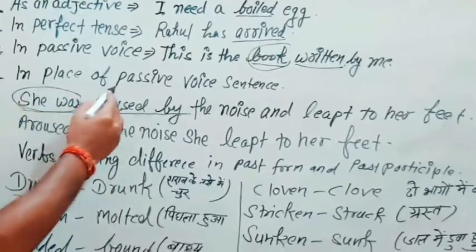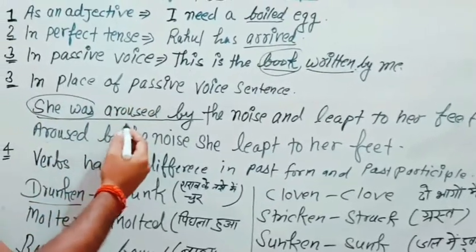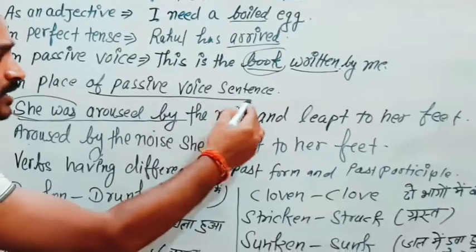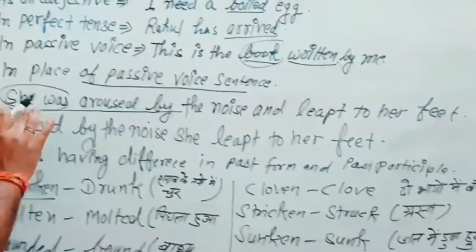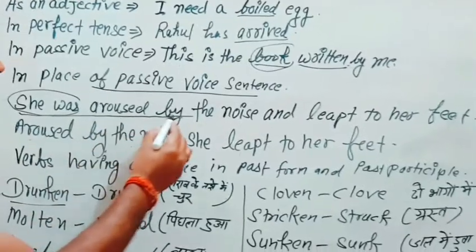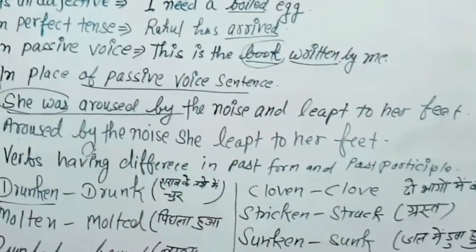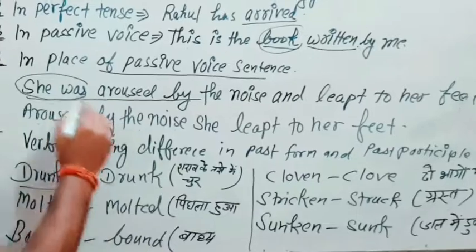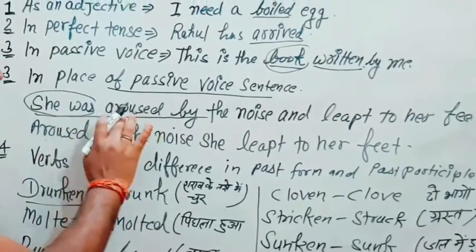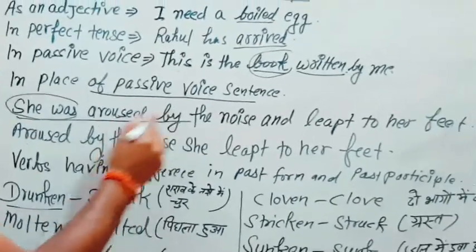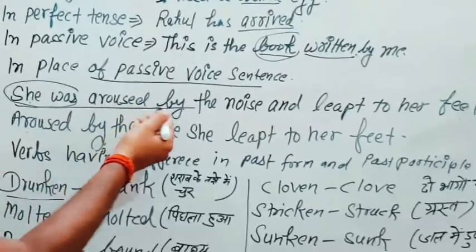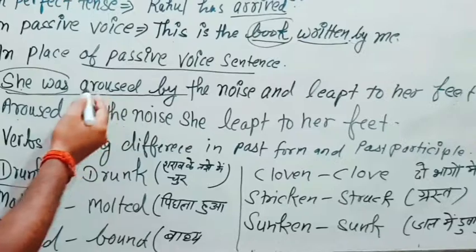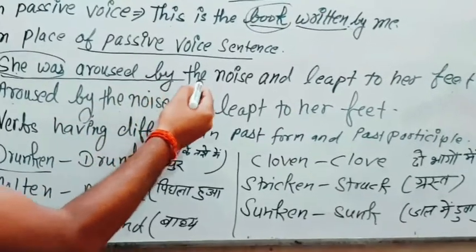Now we can use past participle in place of passive voice also. As we have this sentence, she was aroused by the noise and leapt to her feet. Now this sentence is in passive form. So here we have subject, was aroused by the noise.